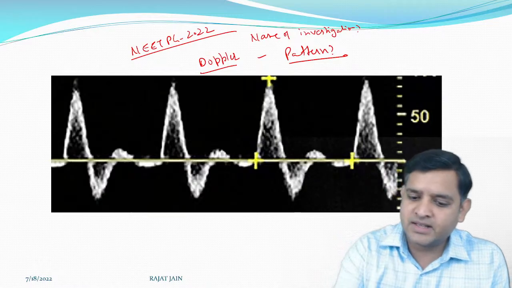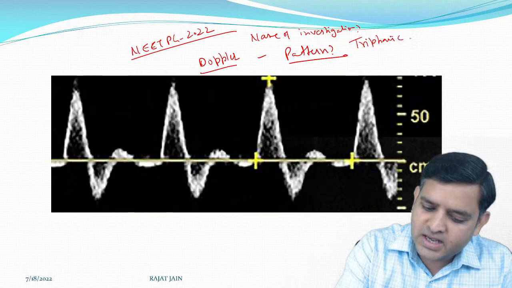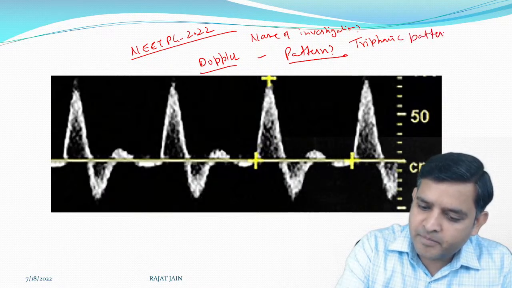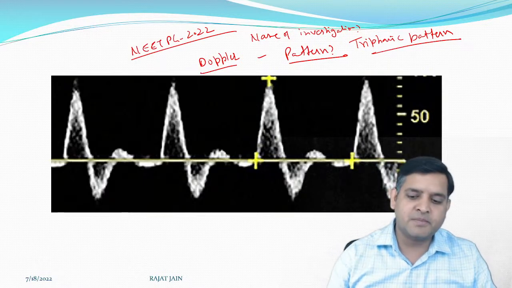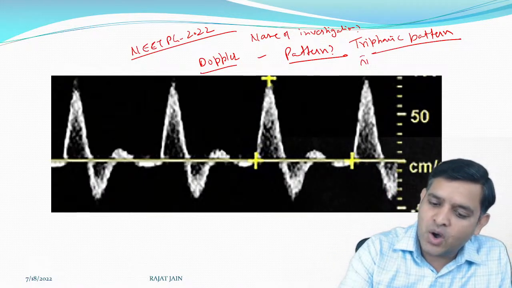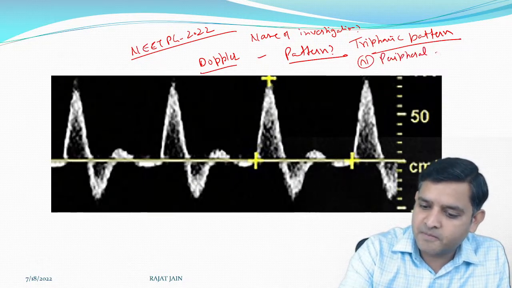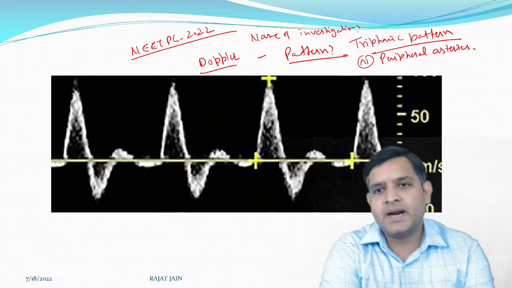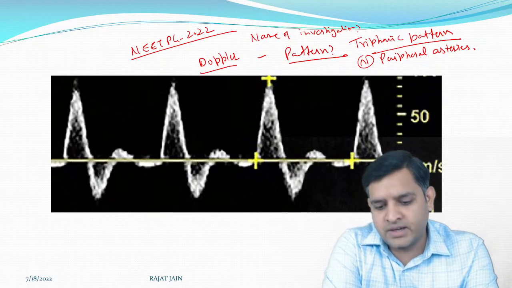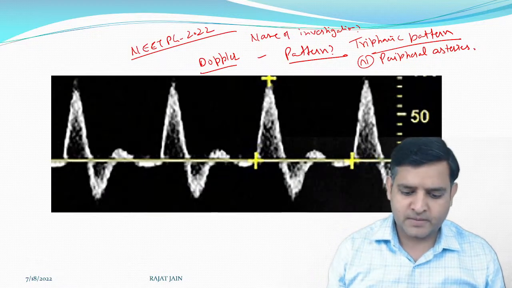The name of this pattern is triphasic pattern. Triphasic pattern. And please remember, it's a normal pattern of peripheral arteries. It's a normal pattern for peripheral arteries. Triphasic pattern is a normal pattern for peripheral arteries. Okay.